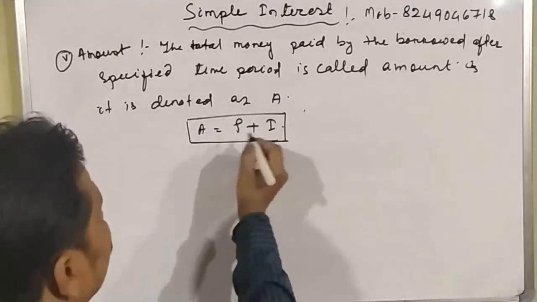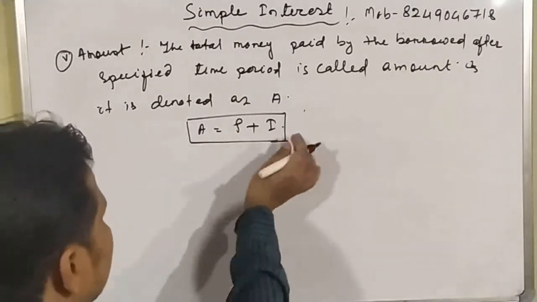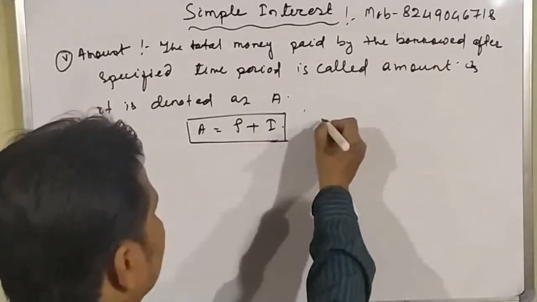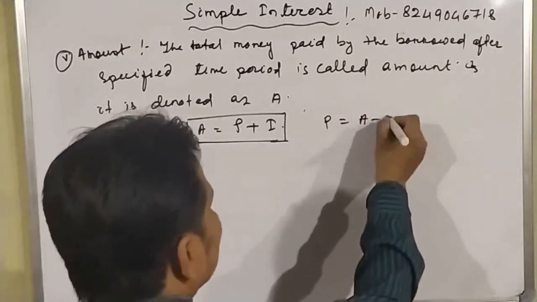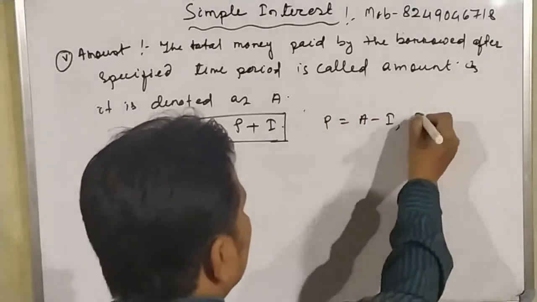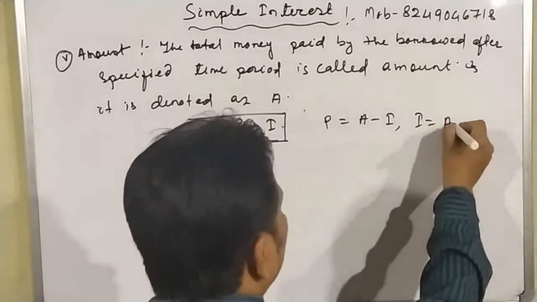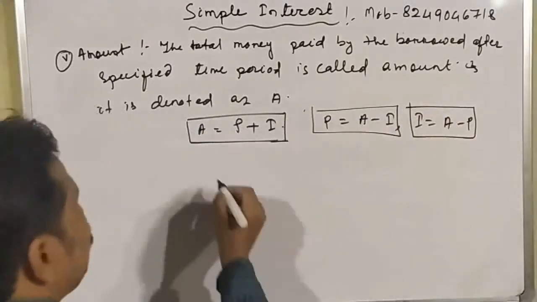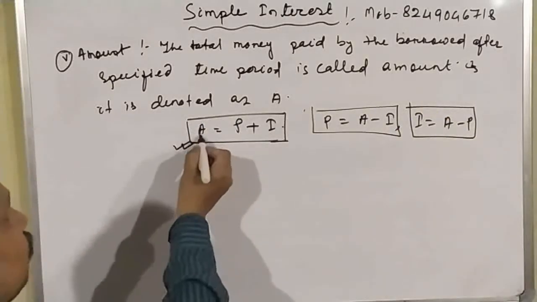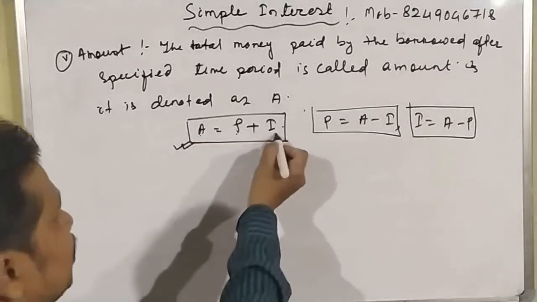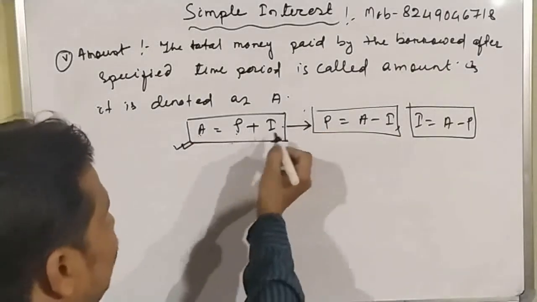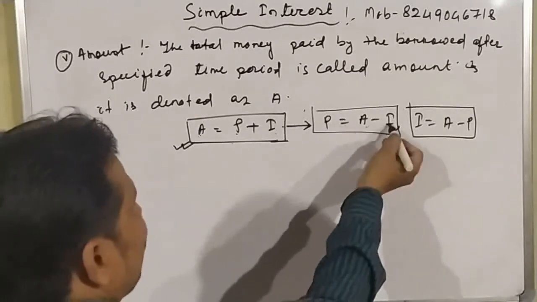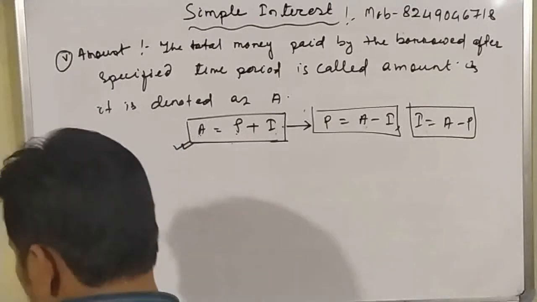So from this formula, we can find out another two formulas, which are P is equal to amount minus interest, and interest is equal to amount minus principal. This is another formula, and this is another formula. So one formula is very important: amount is the principal plus interest. From this formula, we can find out principal equal to amount minus interest and interest equal to amount minus principal.